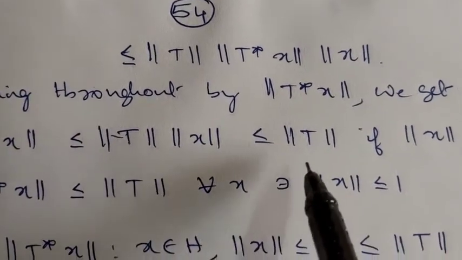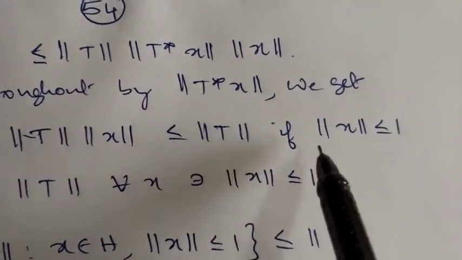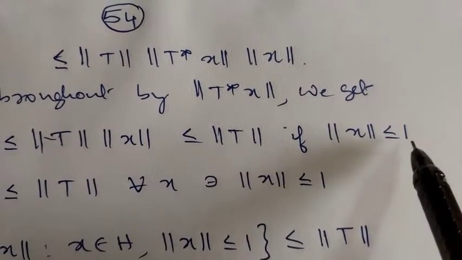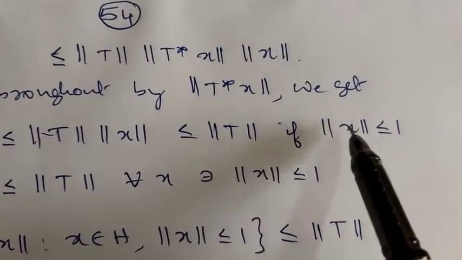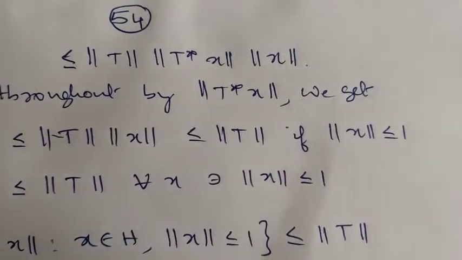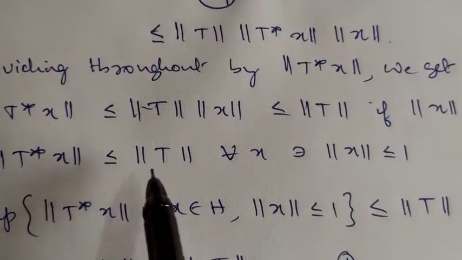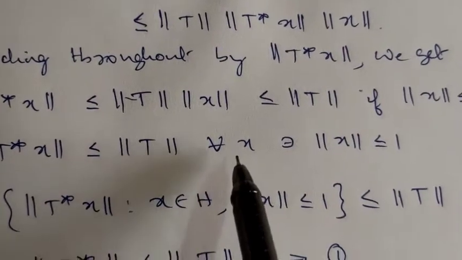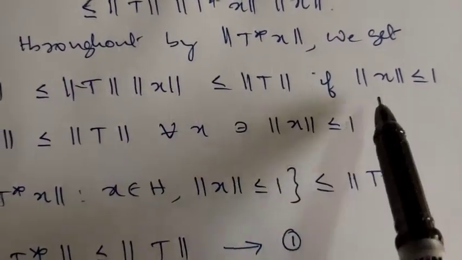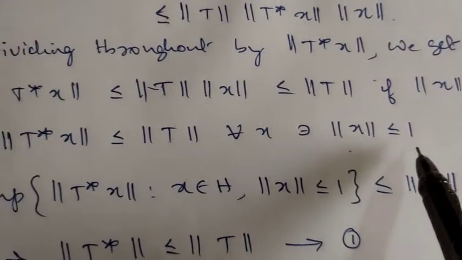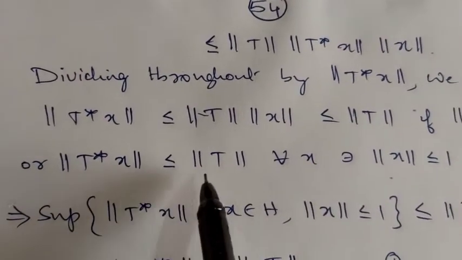But this is certainly less than or equal to norm of T if norm of x is less than or equal to 1, because the maximum value of this is 1. So norm of T star of x is less than or equal to norm of T for every x belongs to H such that norm of x is less than or equal to 1. Now you take the supremum for this above inequality.